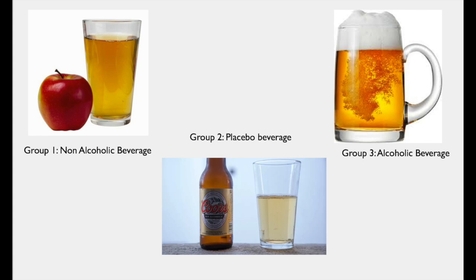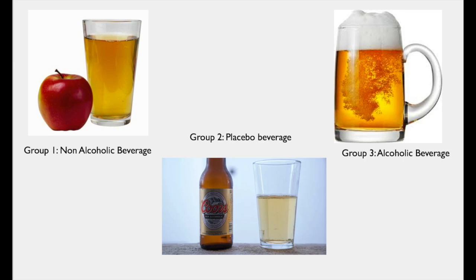Each participant in the study will be given a beverage based on what group they were assigned to. The control group will be given apple juice, placebo group will be given non-alcoholic beer, and experimental group will be given regular beer. The placebo group and the experimental groups will be breathalyzed after every drink. We will breathalyze the placebo group to make them believe that they are drinking regular beer. When the experimental group has reached a 0.1 BAC, we will immediately show a video that we made.